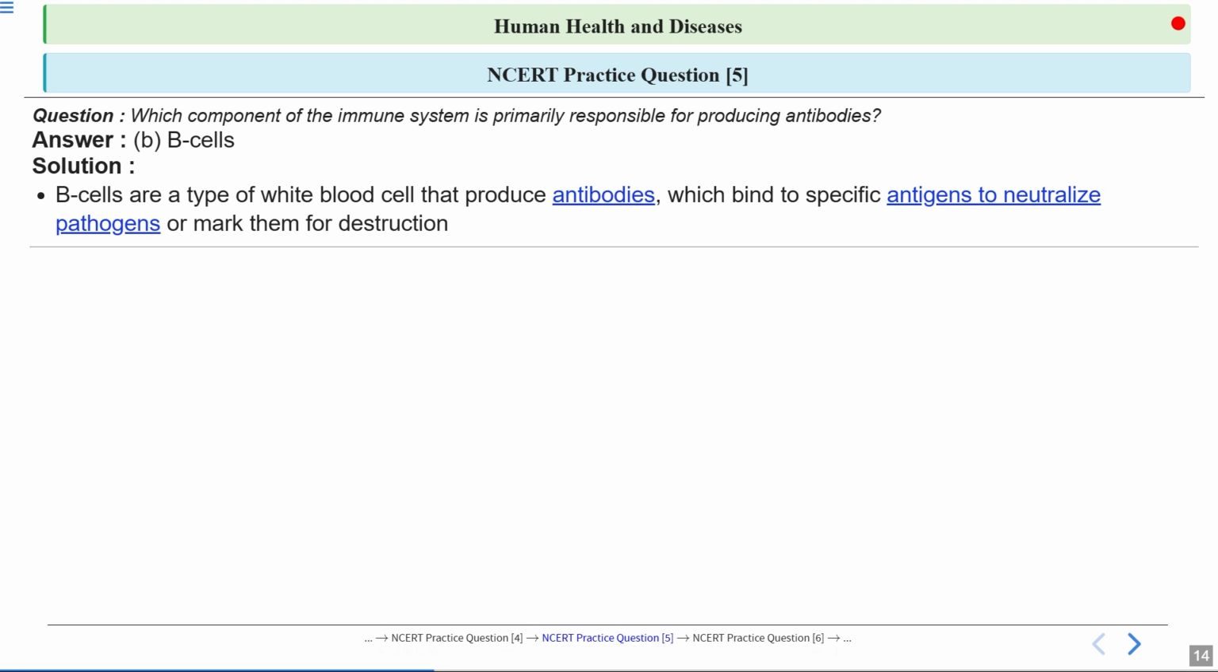Okay, so B cells, they produce antibodies. Antibodies are present in the plasma, which is one of the components of the blood. The antibodies can be of various types: IgA, IgG, IgE. Okay, so there are 5 kinds of antibodies. Antibodies are also known as immunoglobulins, because they are proteins.